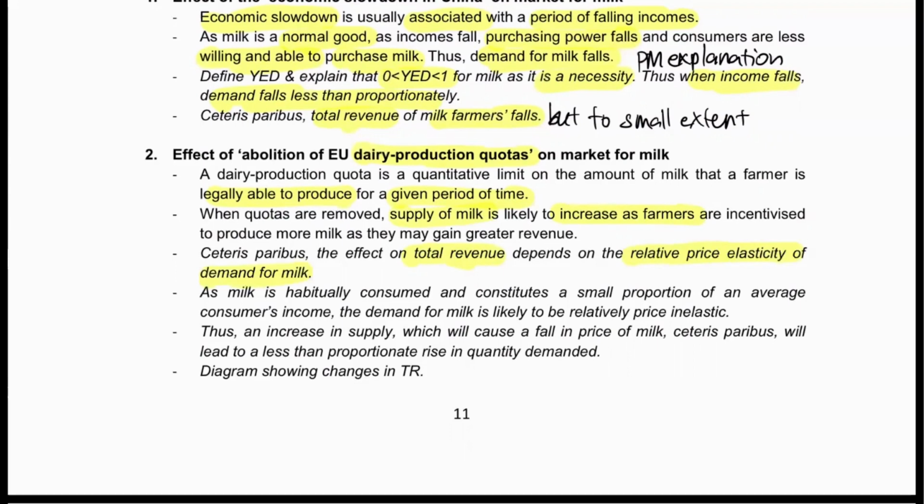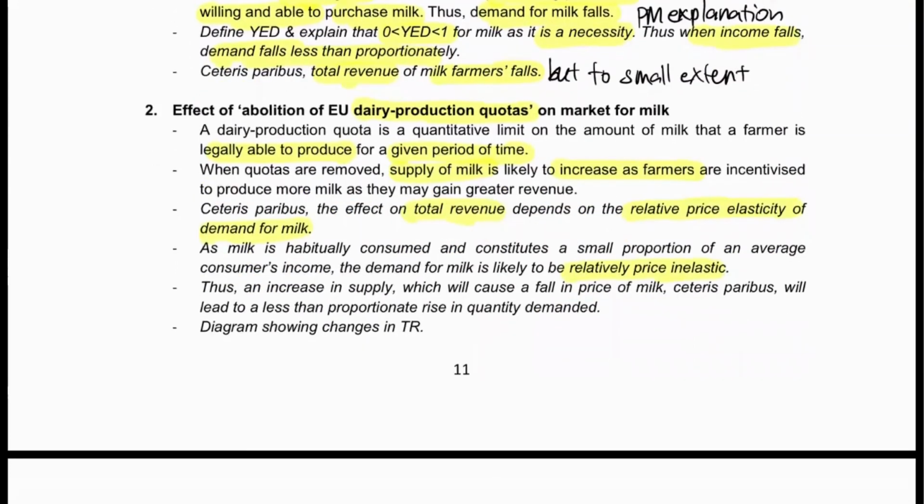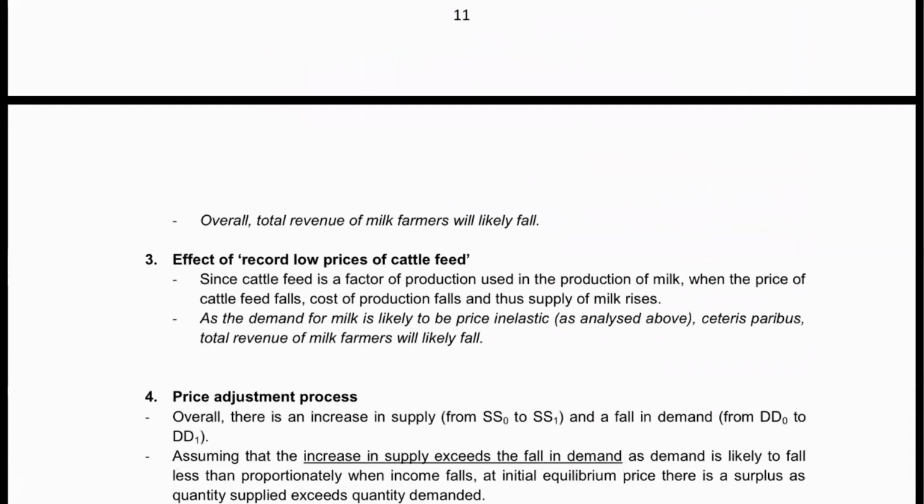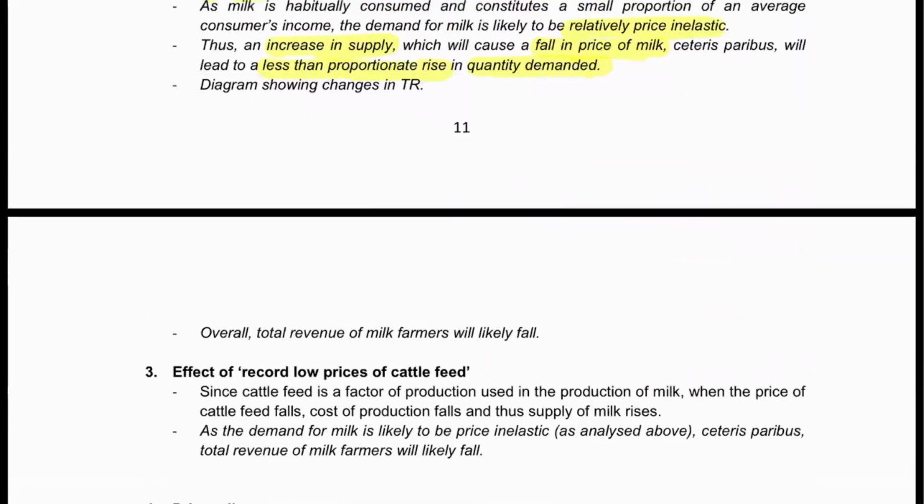So, of course, if PED is less than 1, the total revenue will fall, whereas if PED is more than 1, the total revenue is going to increase. So in this case, we need to pick a value. We have assumed that the demand for milk is price inelastic. So an increase in the supply will cause a fall in the price of milk and lead to a less than proportionate rise in the quantity demanded. So the curve that I showed just now illustrates the fall in total revenue.